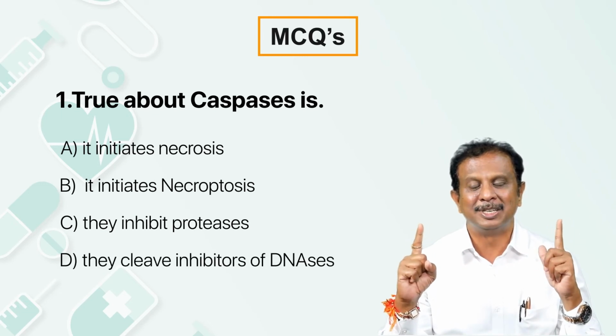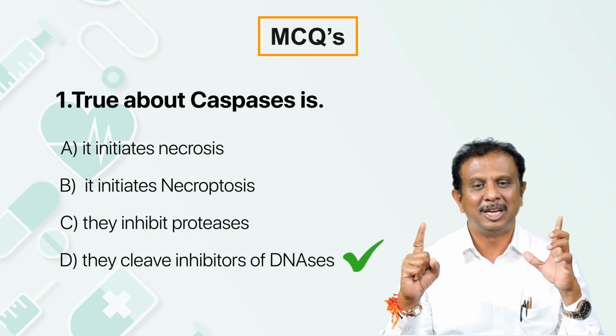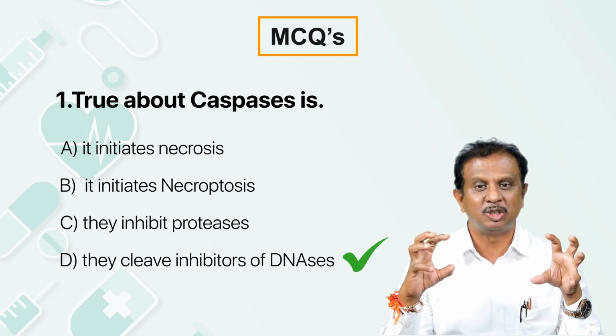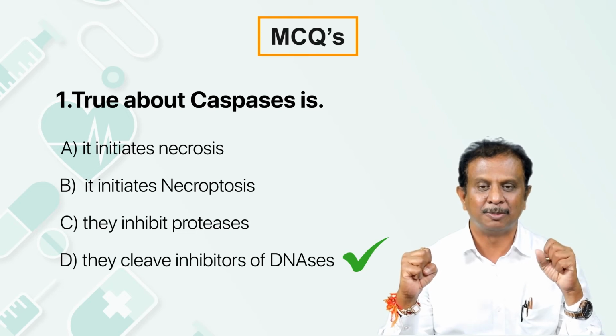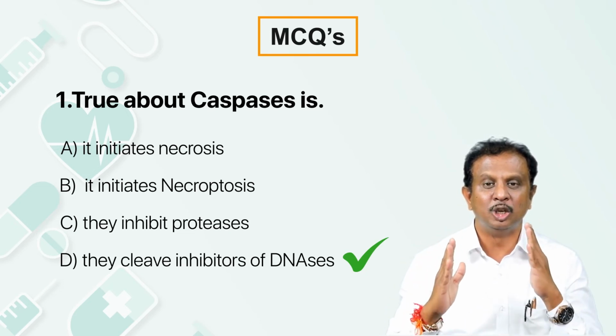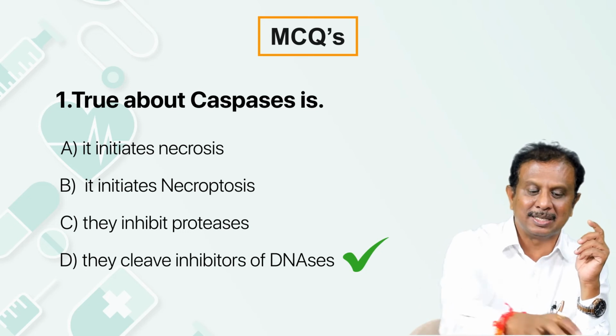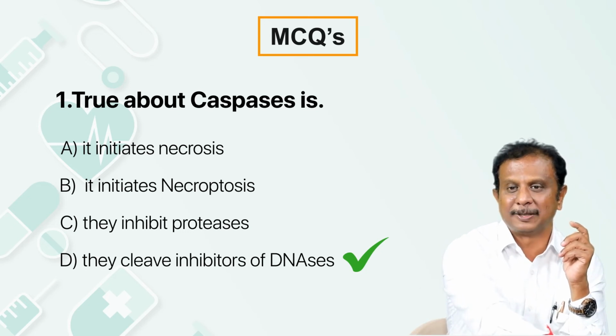They cleave inhibitors of the DNAs. I went on telling you the major function of the caspase is to cleave the inhibitor of DNase protein. That is when the genomic DNA gets fragmented and thus initiates the process of apoptosis.